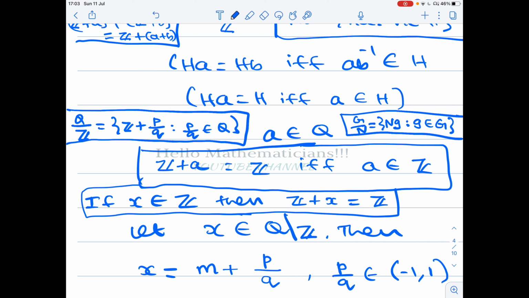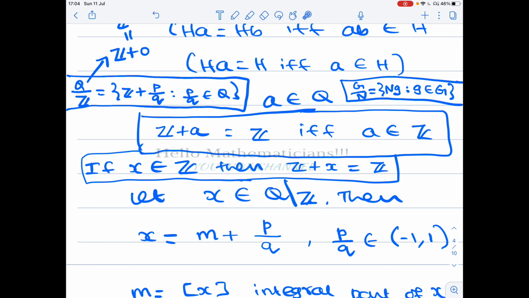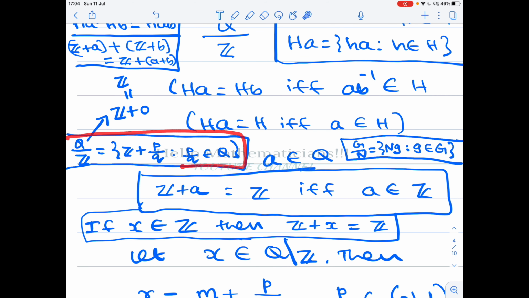Here in this group, what is the identity element? Z plus 0 is the identity element, but Z plus 0 is simply written as Z. In general, in the group G mod N, the identity element will be the right coset of the identity element, Ne, which we simply write as N. Therefore, Z plus a equals Z if and only if a belongs to Z. Now, if you look at Q mod Z, its elements are the set of all Z plus p by q such that p by q belongs to Q.